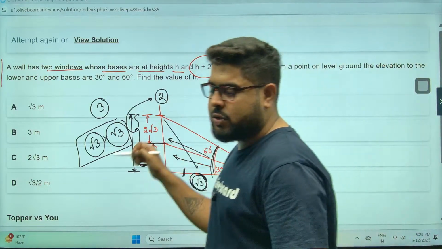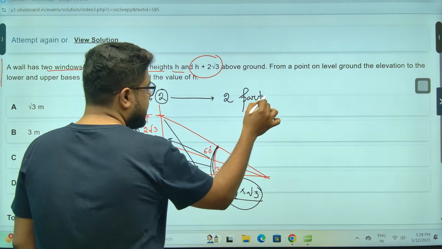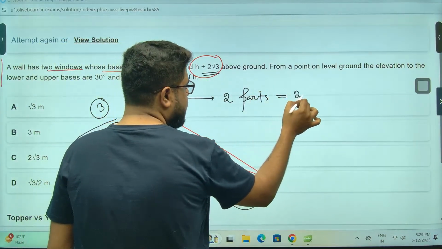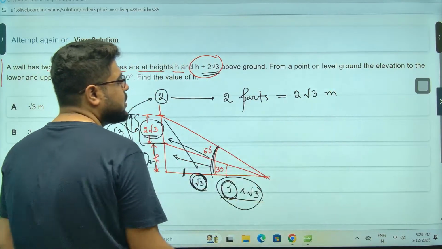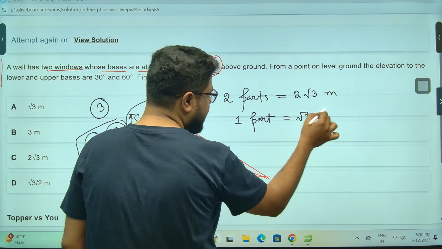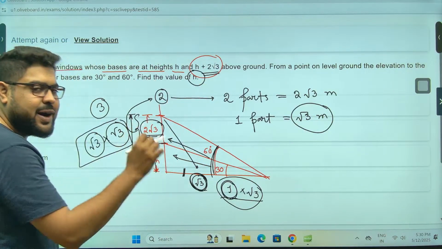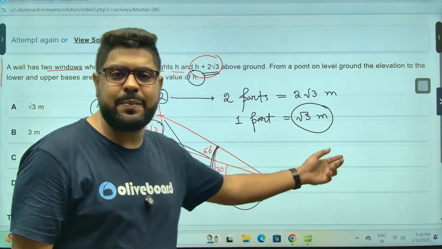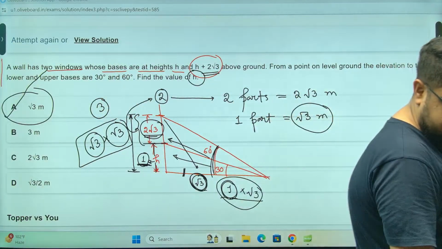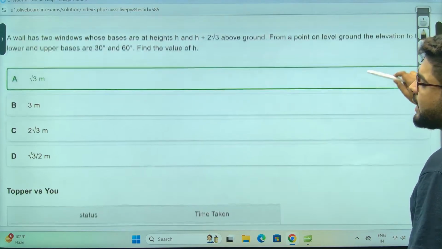So please understand, here I know two parts. In terms of value, they equal 2 root 3, let's say meters, just for understanding. So one part will be root 3 meters. Now they're asking the value of h. The value of h is one part only, and one part means root 3 meters. Option A is the correct answer. Option A is most definitely the correct answer.